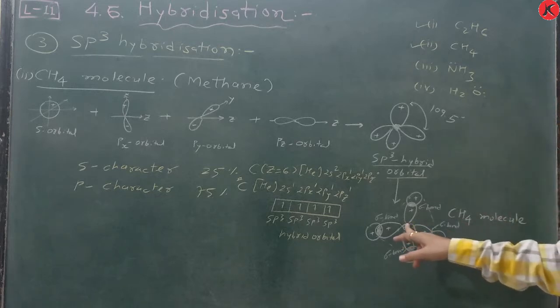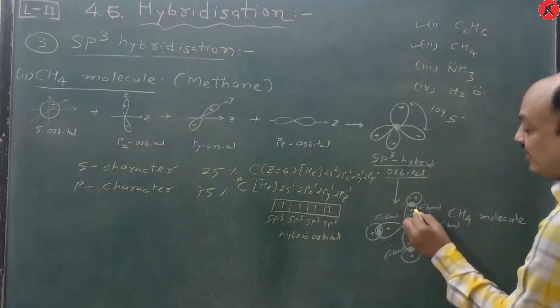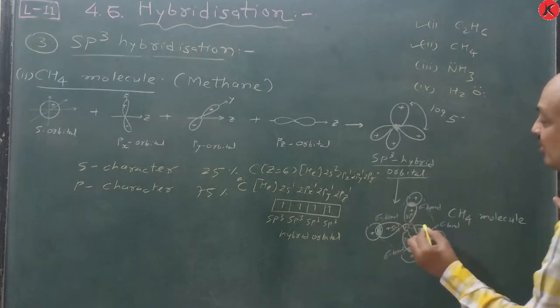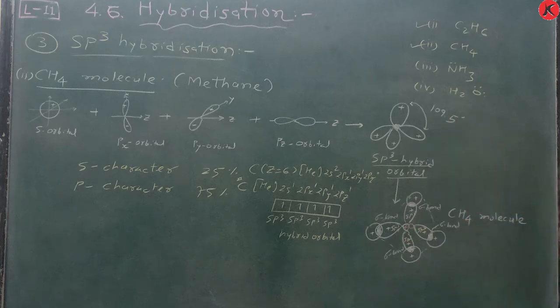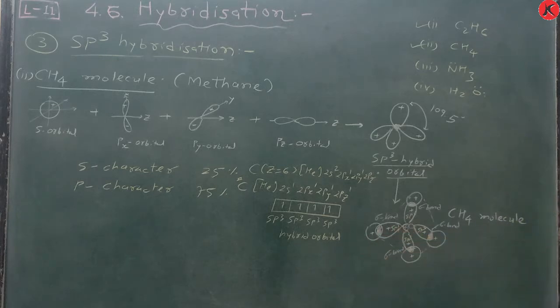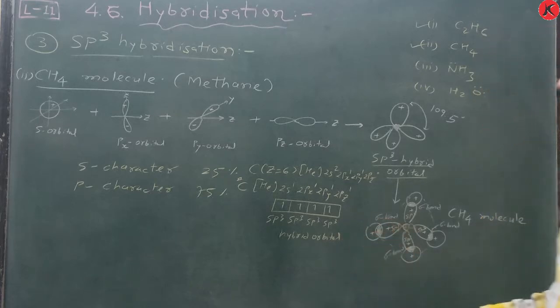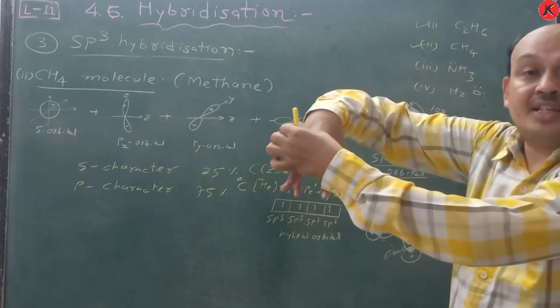So this carbon is there, and this plus lobe is considered an sp3 hybrid orbital. This is also sp3, this is also sp3, and this is also sp3 hybrid orbital, and they form sigma bonds. This bond angle is 109.5 degrees. The CH bonds are arranged at the corners of a tetrahedron. Just see carbon, hydrogen, and hydrogen on the above side.